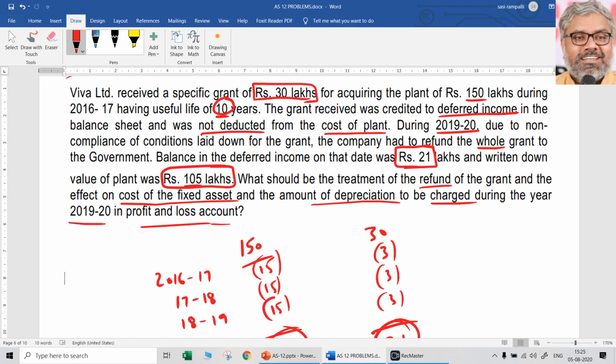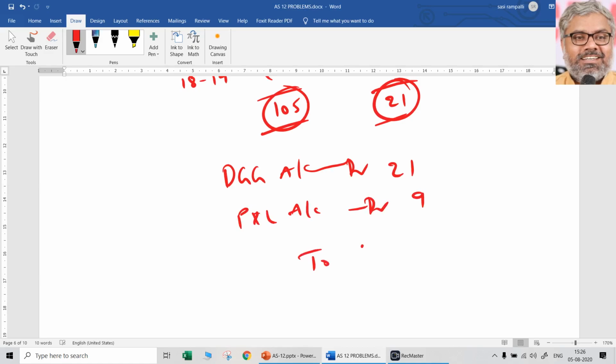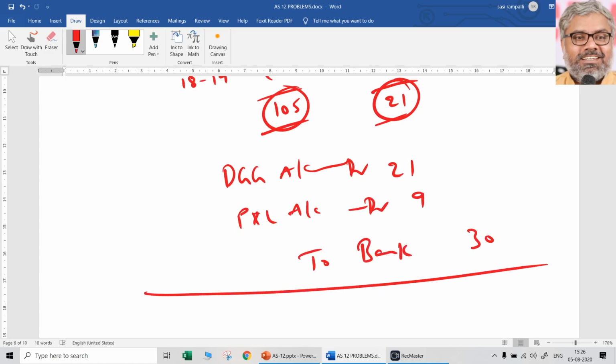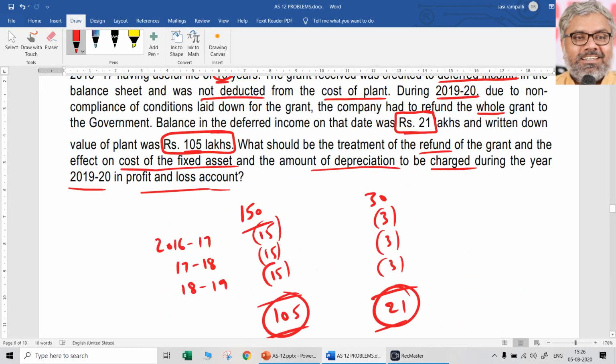But how much is there in the deferred government grant account? Only 21 lakhs. So what should we do? The deferred government grant account has 21 lakhs. For the remaining amount, there is no option. What has to be debited? P&L account has to be debited with 9 lakhs, to bank, that is 30 lakhs. This is the entry that Viva Limited has to pass on the refund of this government grant.